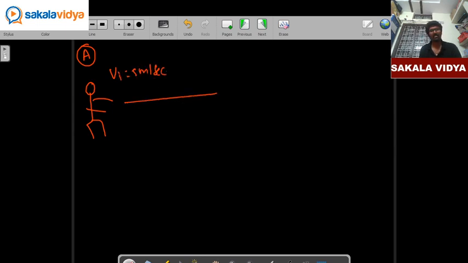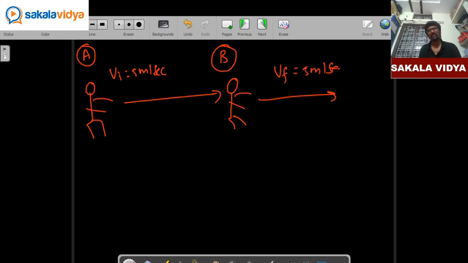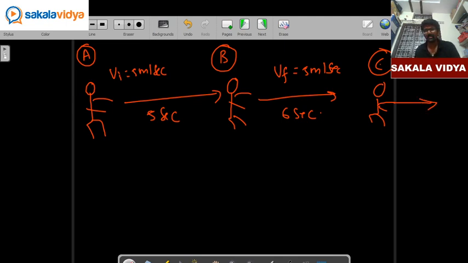He is running forward and finally he reaches a position B. Again he is going to run forward with the final velocity of 5 meter per second, and again he is going to reach a position C. The time gap between A and B is 5 seconds. The time gap between B and C is 6 seconds. Okay. Again he is going to move forward with a velocity of 5 meter per second.